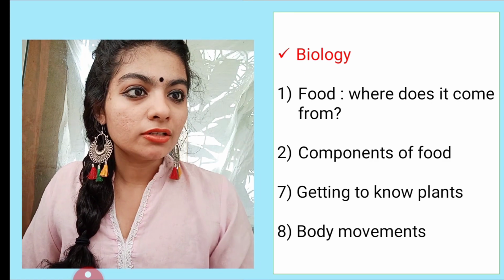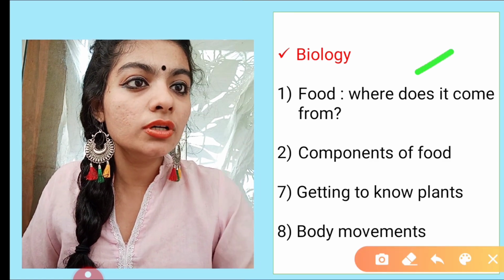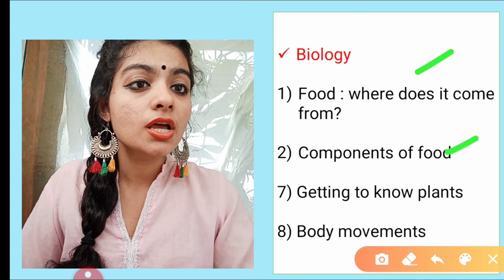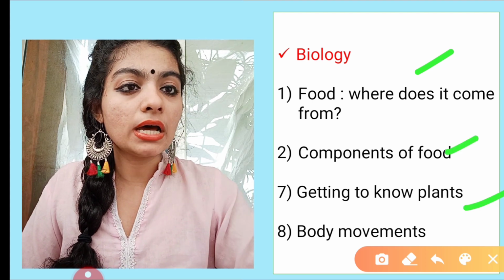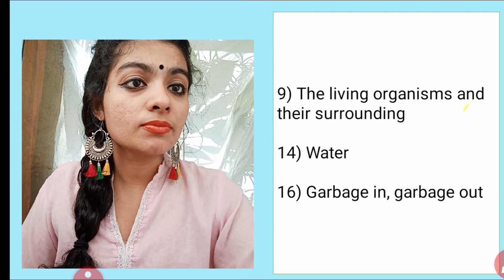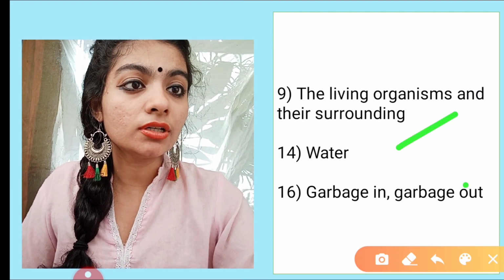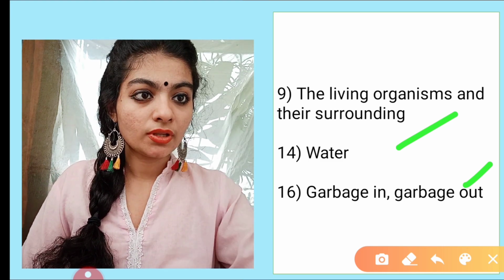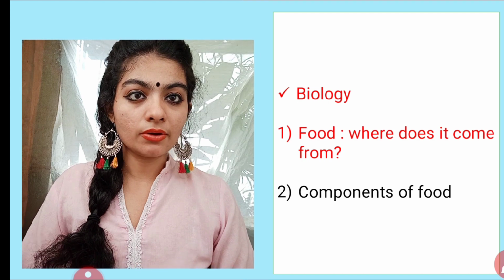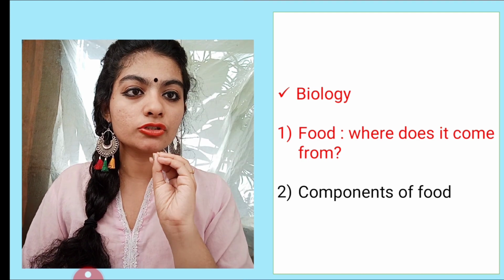Talking about the biology chapters, there is Food: Where Does It Come From? as the first chapter. Second chapter, Components of Food. Seventh chapter, Getting to Know Plants. Then eighth, Body Movements, Living Organisms and Their Surroundings, Water, and Garbage In and Garbage Out. Today we will begin with Food: Where Does It Come From? It is a very short chapter.